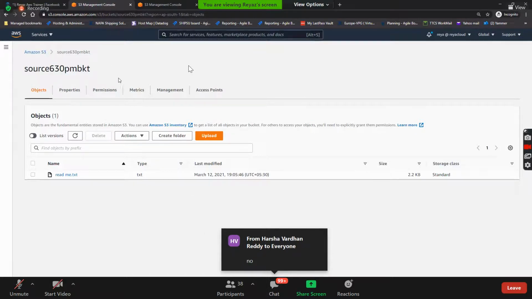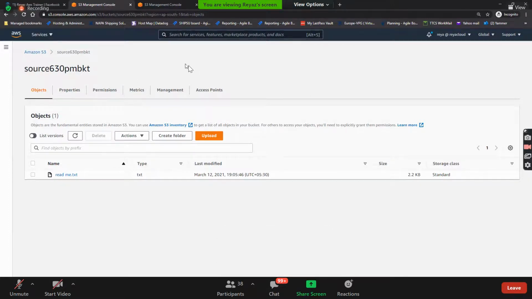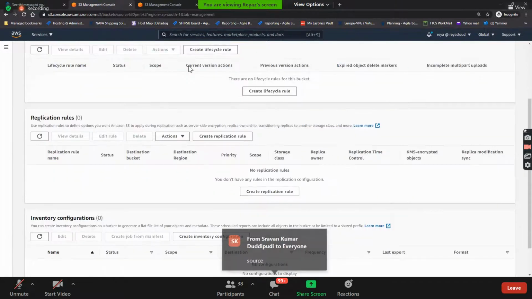So guys, where do you create the rule? If you want to do the replication from source to destination, do you need to create the rule in source or destination? In source. So let's go to the management tab here, and here you have replication rules.